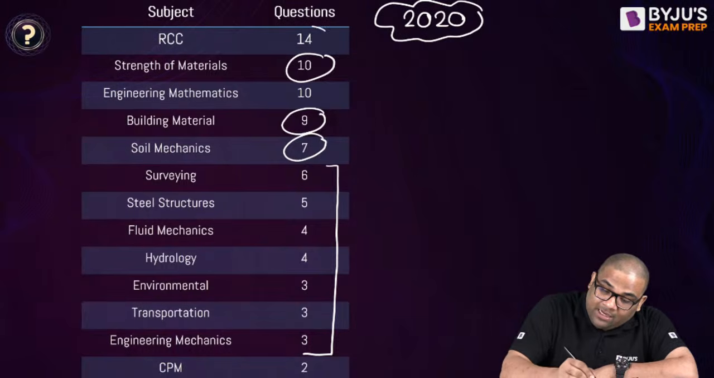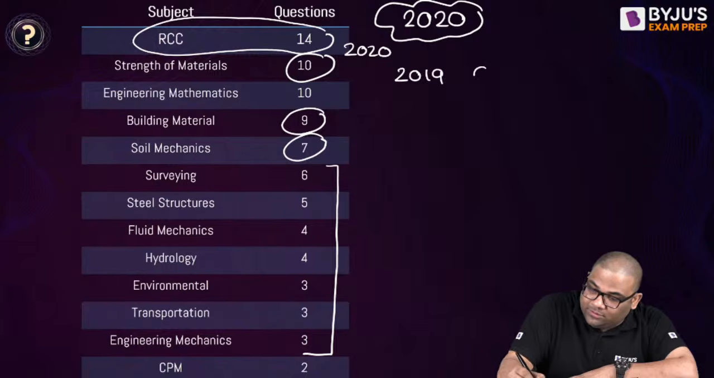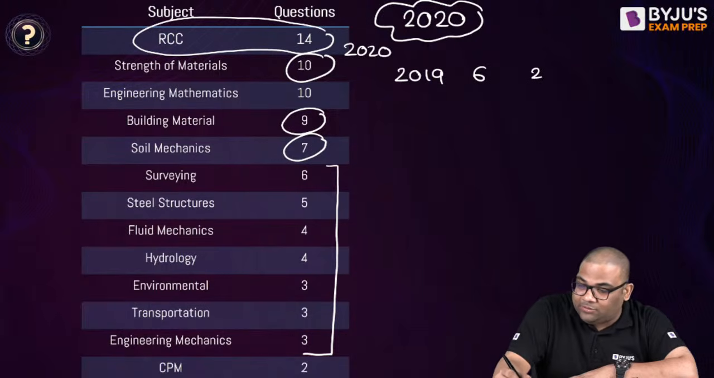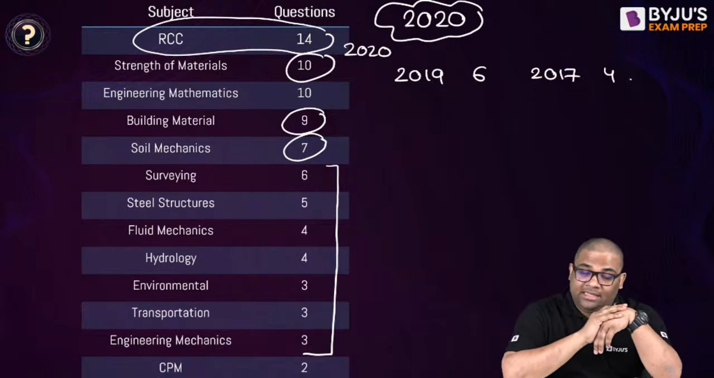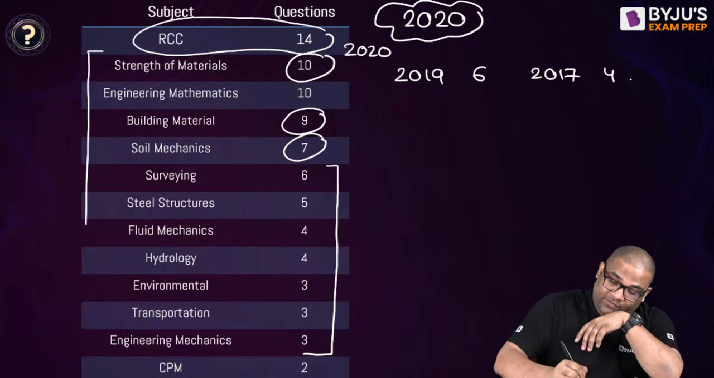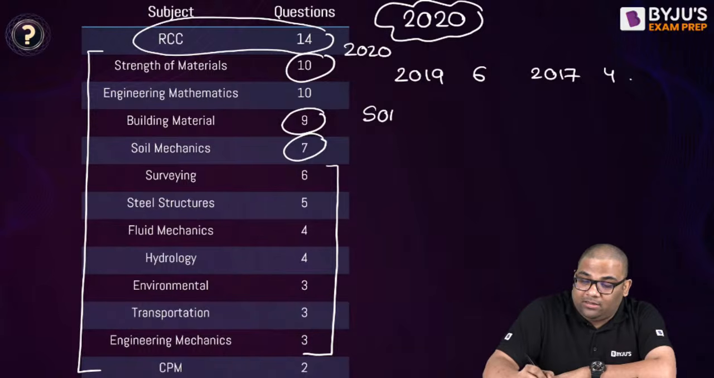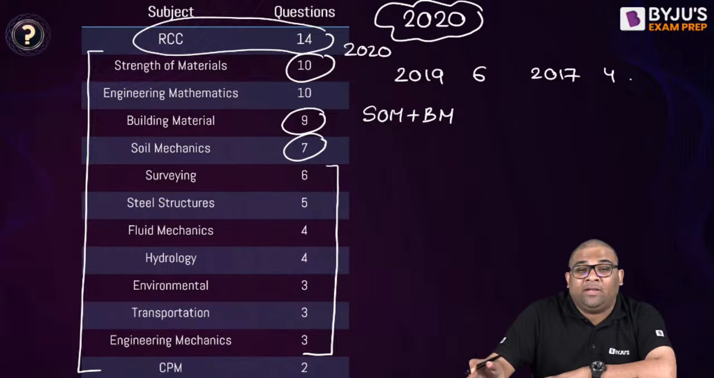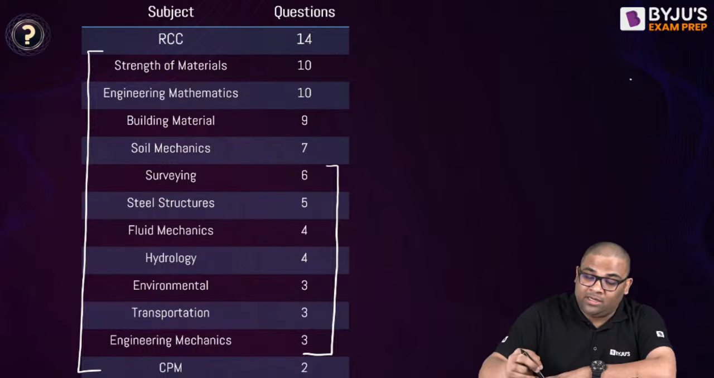See, RCC they asked 14 questions in 2020, but in 2019 they asked only 6 questions. In 2017 they asked only 4 questions. So this varies actually. You can see that it is quite evenly distributed with more weightage. So I can say strength of material and building material they are asking more, but again I cannot say that they will not ask from other topics. So it is very well distributed.